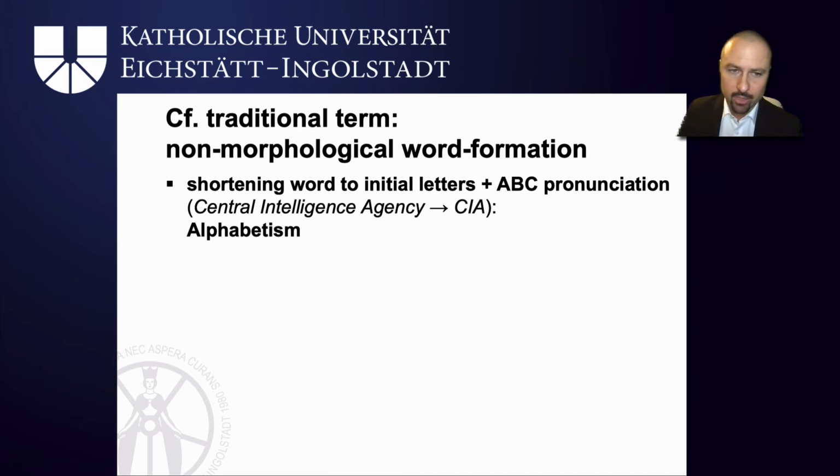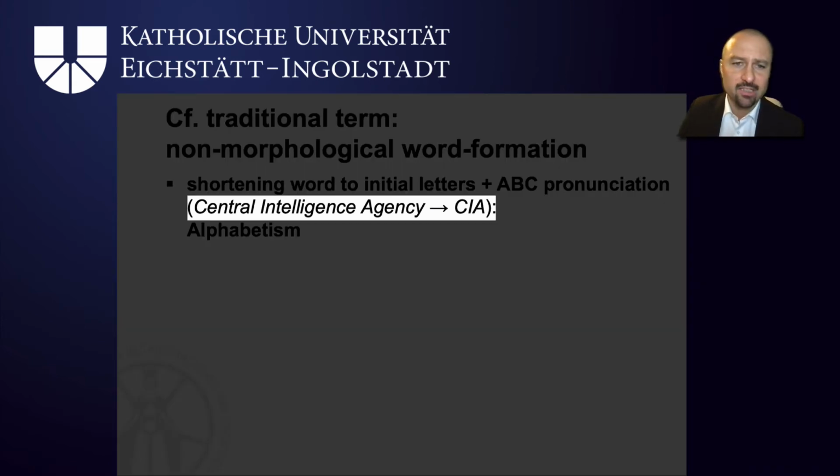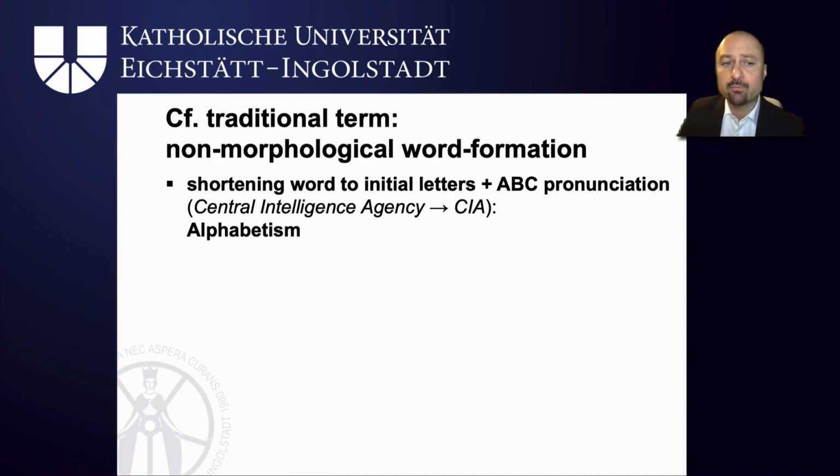Finally, constructionist approaches also help us to account for orthographic word formation processes. So sometimes you can shorten a word down to its initial letters and then the result is going to be pronounced like the letters of the ABC. So the Central Intelligence Agency becomes the CIA. This process is known as alphabetism.